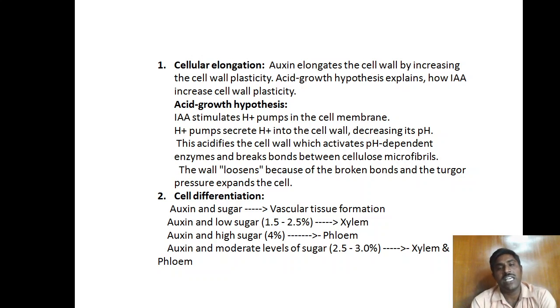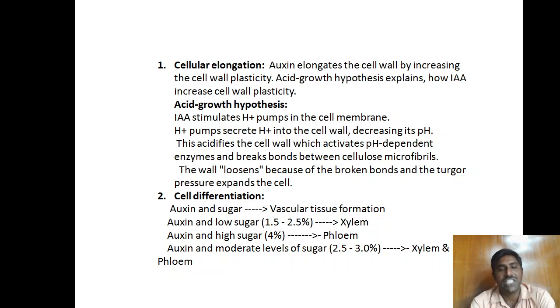The increased H plus concentration decreases its pH, that means it acidifies. This acidified cell wall activates the pH dependent enzymes and breaks the bonds between the cellulose microfibrils. As a result, the cell wall becomes loosened, and the turgor also helps to expand the cell.